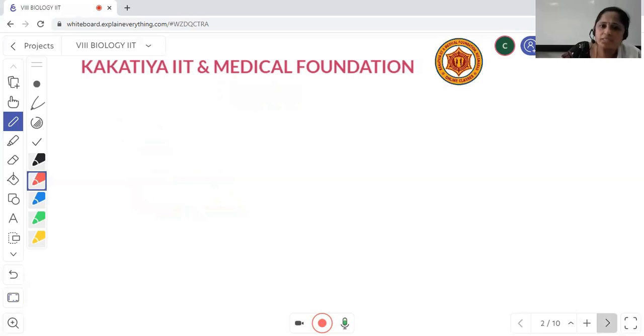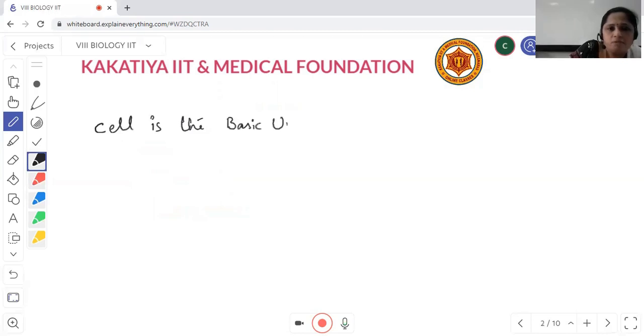So what is a cell actually? Generally, the cell is known as the basic unit of life. What is the meaning of this? Basic unit means the very important unit, a very important part, without which there is no existence of life. We know very well that all living organisms are able to survive only because of the cell. So that's why the cell is known as the basic unit of life.